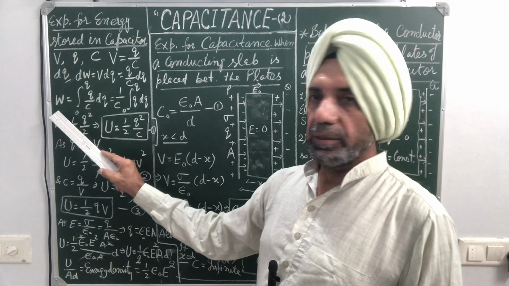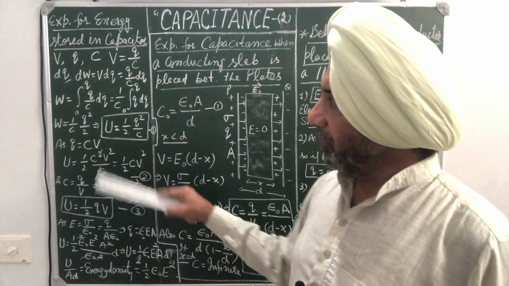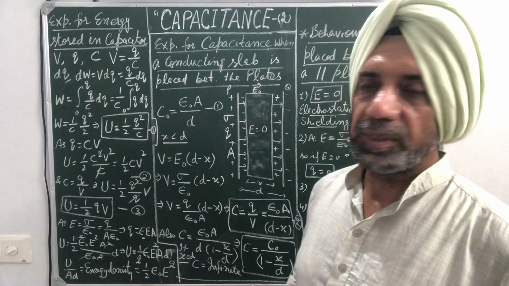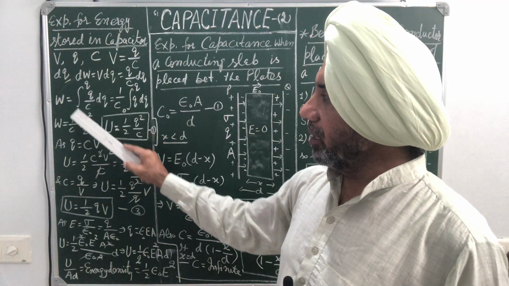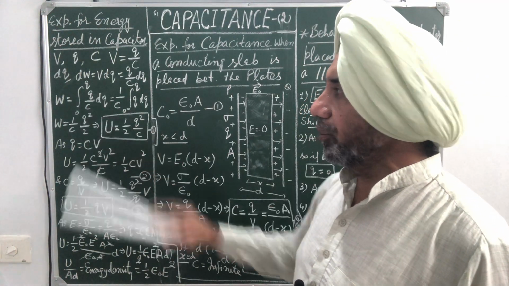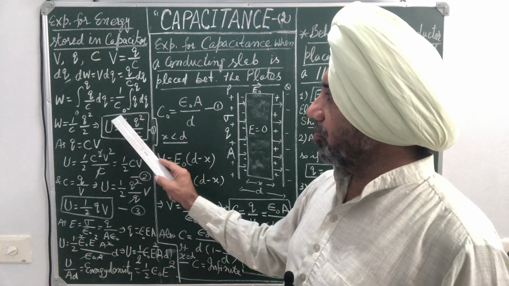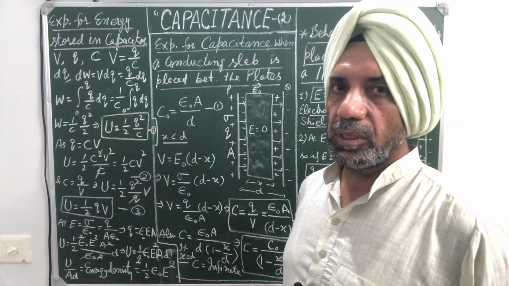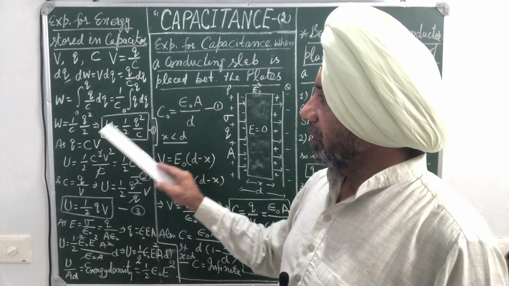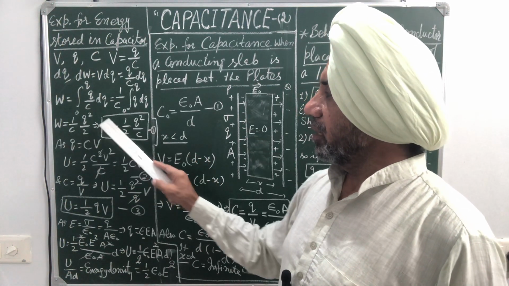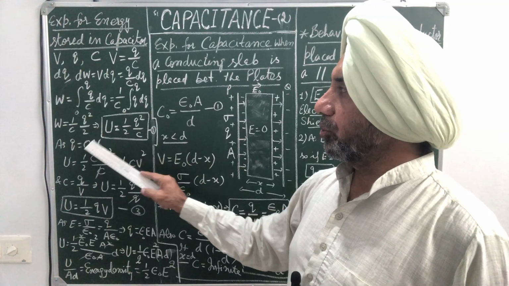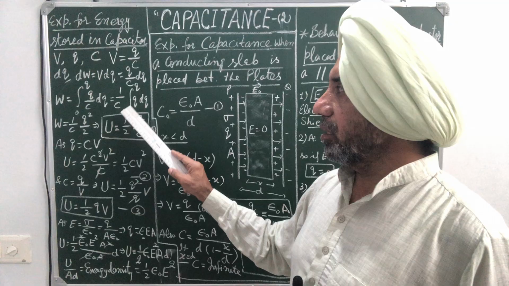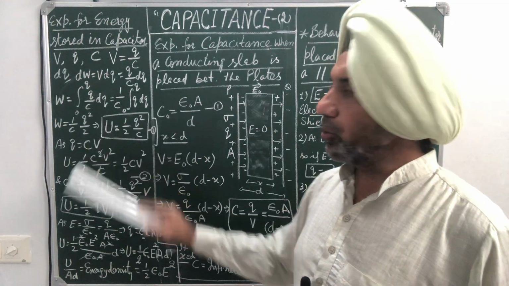Therefore, total work done in giving the charge from 0 to q is given by W is equal to integral 0 to q of q by C dq. C is constant, so it can be taken outside the integration. So therefore, integral 0 to q of q dq. Simple integration. W will be equal to 1 upon C times q square by 2. Integration formula: q power 1 plus 1, upon total power, q square by 2.